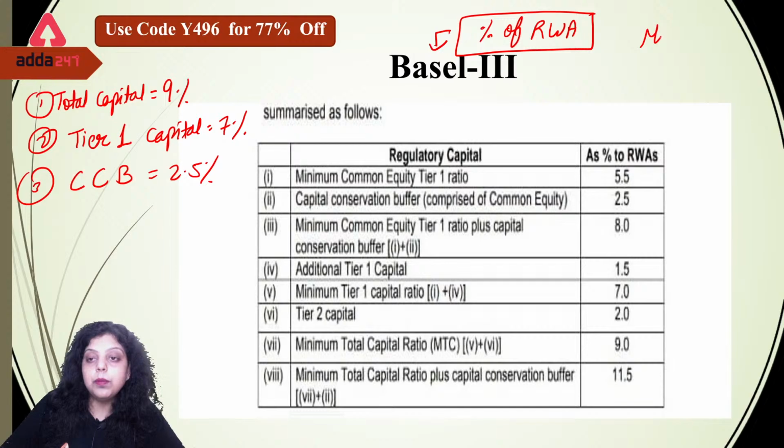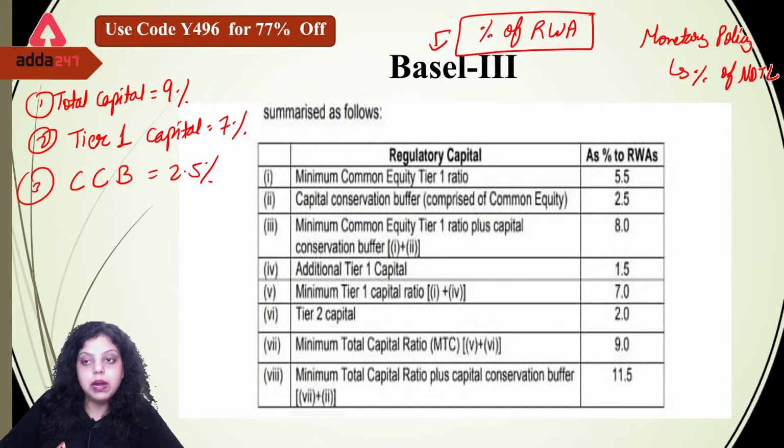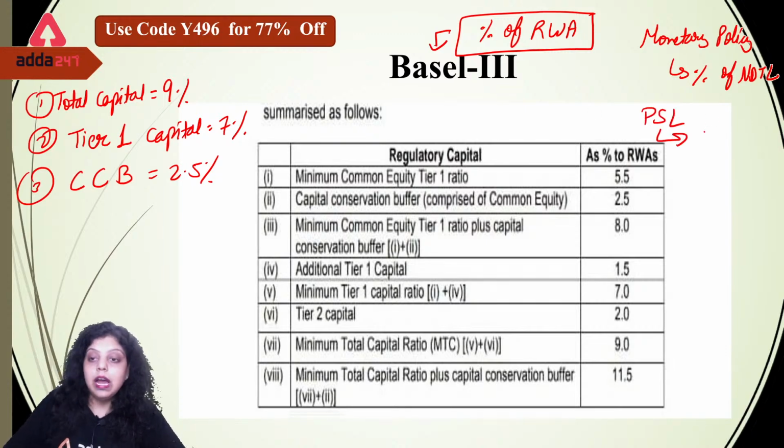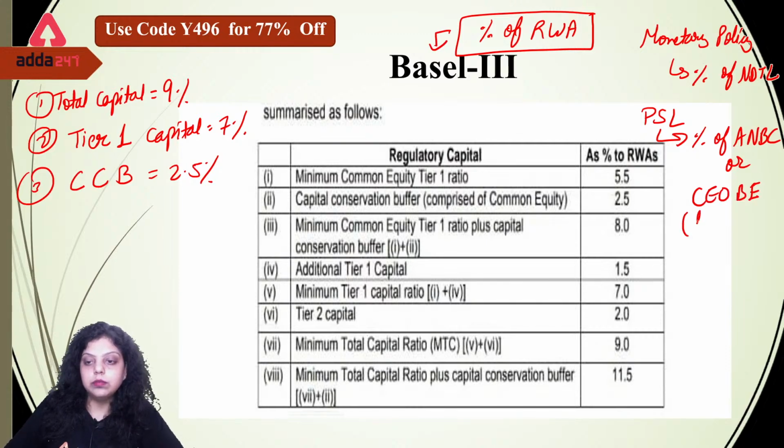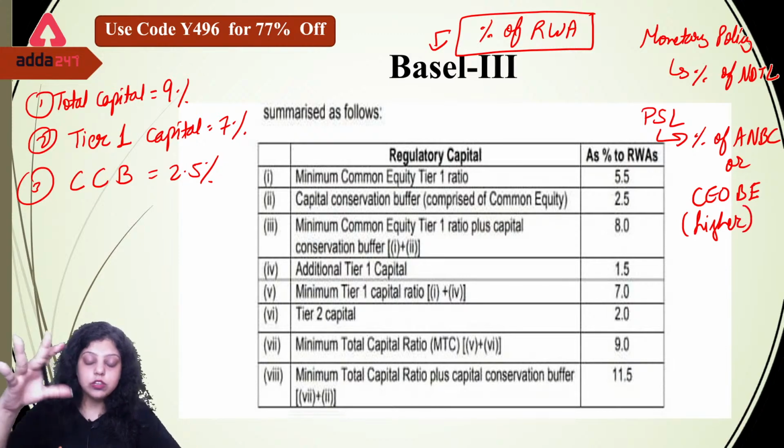But in monetary policy, we have to maintain reserves as a percentage of NDTL, that is net demand and time liability. And in PSL, priority sector lending, we have to give loans as a percentage of ANBC or CEOBE, whichever is higher. Okay. So this is the condition which you should remember.